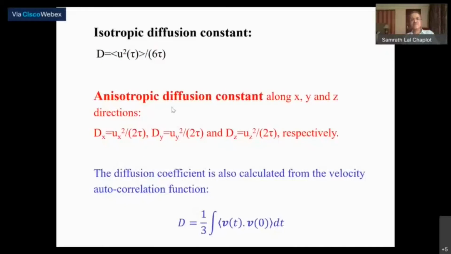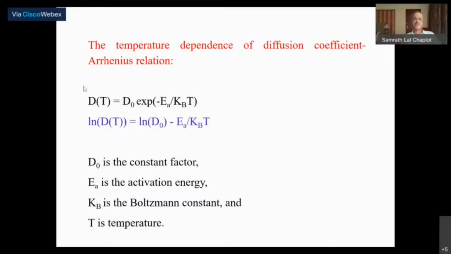Now once you have these numbers, you can do this as a function of temperature. If you calculate the diffusion coefficient as a function of temperature, you can try to fit an Arrhenius relation to it. The assumption is that diffusion is an activated process with a net activation energy, and therefore its diffusion coefficient would follow this Arrhenius relation. You take the logarithm so that it becomes a linear relation, and so that it can be plotted.